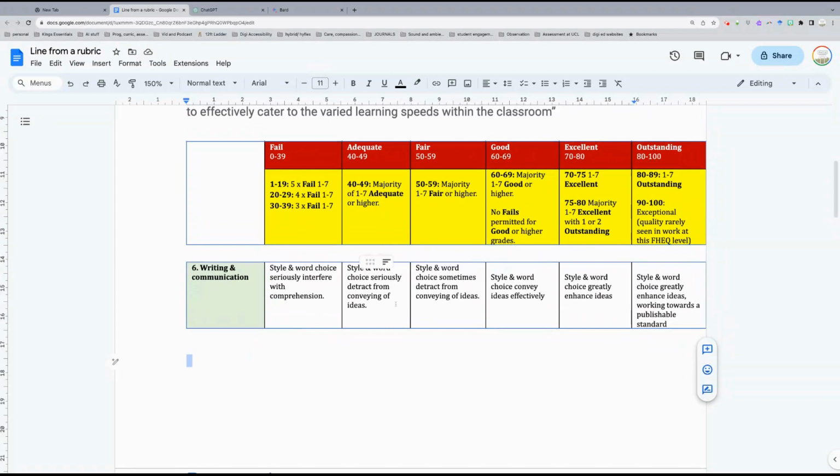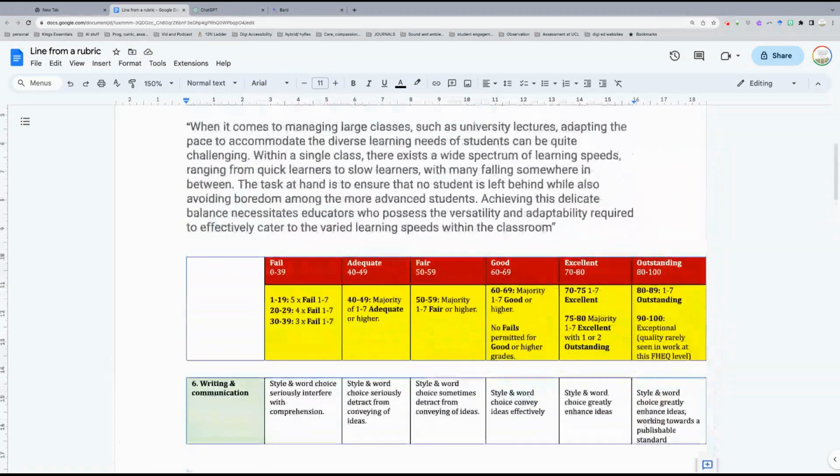So I've got these things here, and the student might be thinking, well, what does that mean? What does the differentiated paragraph between the 60s and the 70s actually look like? Because a lot of these ideas are very subjective. One way we can do this, I think quite interestingly, is to write something.